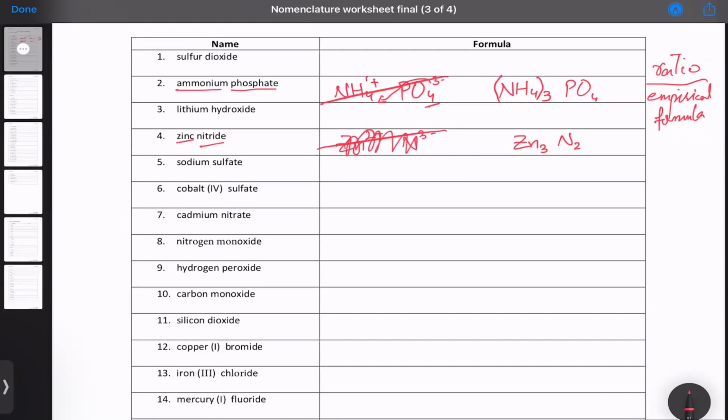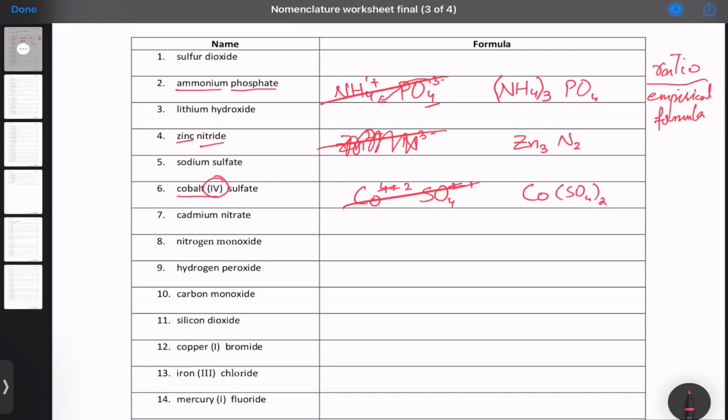Let's try number 6. In number 6, I have cobalt 4. That means CO with plus 4. The charge in here is telling me that ये transition metal है, जिसका charge ऐसा होगा. And then we have sulfate, so sulfate is SO4 negative 2. I will always prefer कि हम rough work करें because that way we can't go wrong. So now this is 2, that is 4. The simplified version would be 1 to 2. So CO1, you don't need to put 1. SO4 2. And there you go. मेरा ये formula बन गया. I will cross this out.